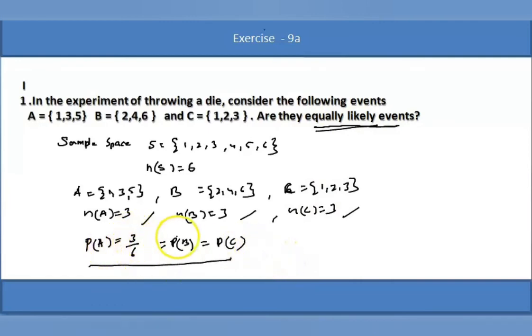Probability of A is 1 by 2. Probability of B is 1 by 2. Probability of C is 1 by 2. Favorable events by total number of events. So P of A, P of B, P of C have the same probability. Probability means chances of occurrence. Right? So the first one, they are equally likely events. We go for the next one.